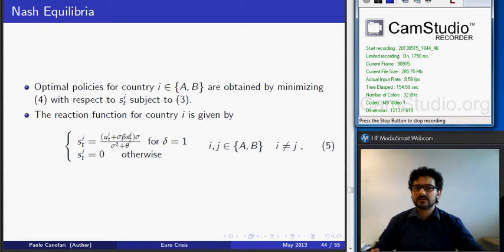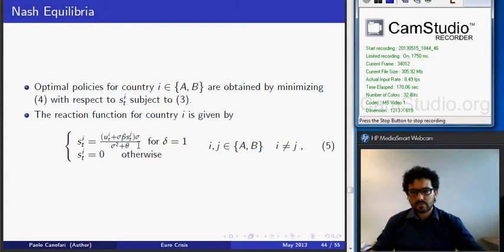So the two possible reaction functions are Si equal to this value, or Si equal to 0, which means that country I chooses to stay in the monetary union.